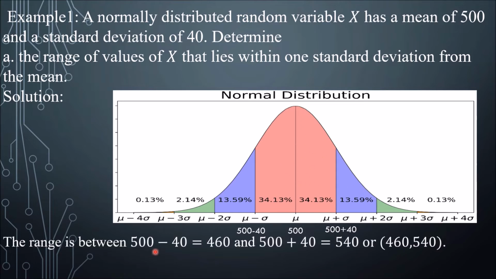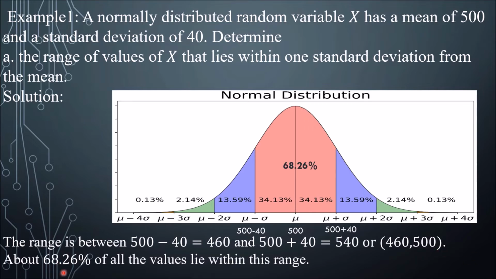The range is between 500 minus 40, which is 460, so this is 460 here, and 500 plus 40, which is 540, this one is 540. So the range is between 460 and 540, and about 68.26% of all the values lie within this range.